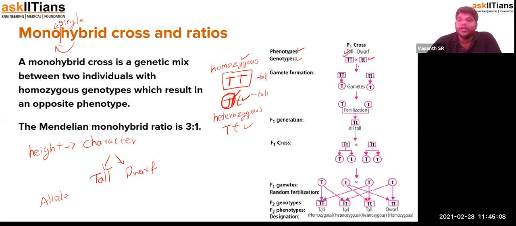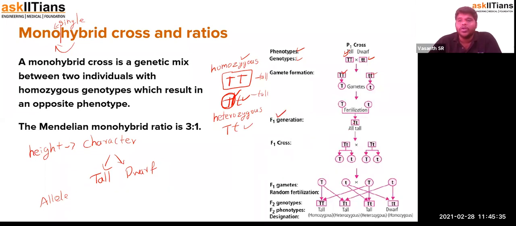When they are allowed to undergo reproduction, the individuals form gametes. Because it is the same allele, only one allelic form can be taken as a gamete, and the same is done for the pure breed on the other side as well. Upon fertilization, it forms an individual which is heterozygous in nature, capital T and small t. That's the F1 generation. In the F1 generation, all of them were tall.